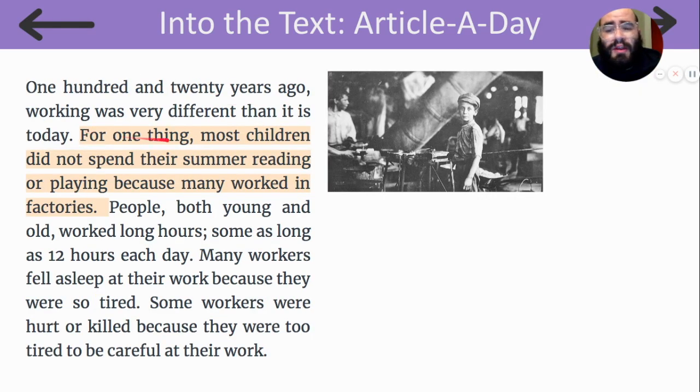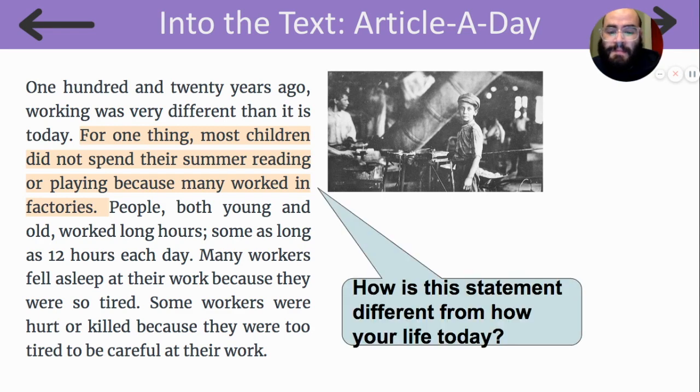120 years ago, working was very different than it is today. For one thing, most children did not spend their summer reading or playing because many worked in factories. As you see in the image on the right, there's a child working in a factory. And you may remember from the beginning of our article a day, there was also an image of children working in a factory. Now, how is this statement different from your life today? That's right. You spend your summers playing instead of working in a factory like these children.